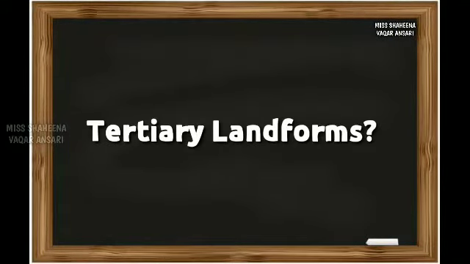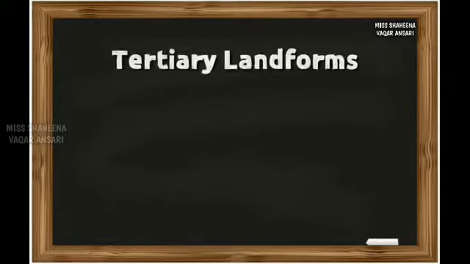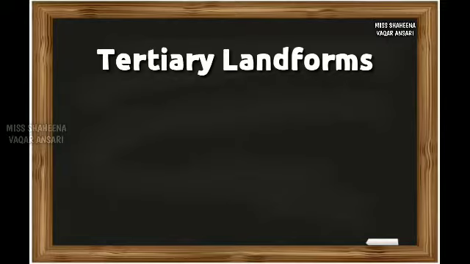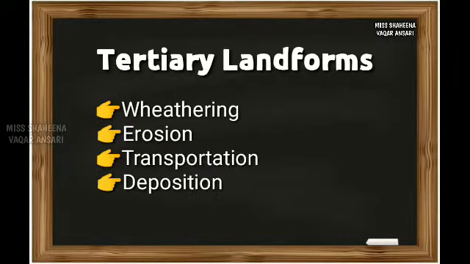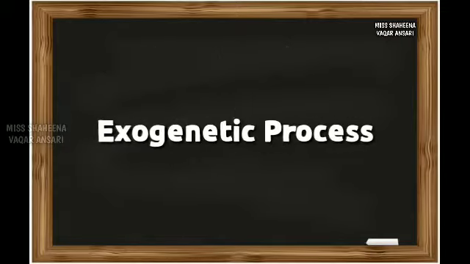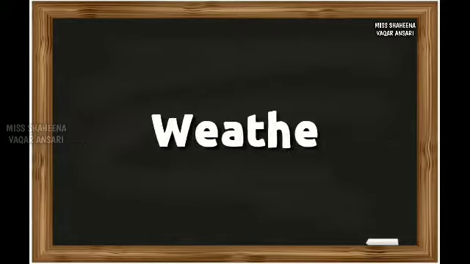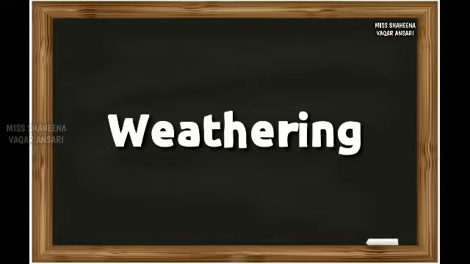Now students, tell me, what are these tertiary landforms? Yes, the tertiary landforms are formed because of processes like weathering, erosion, transportation, deposition, etc. And together we term them the exogenetic process. Let's move on to the very first exogenetic process, and that is weathering.